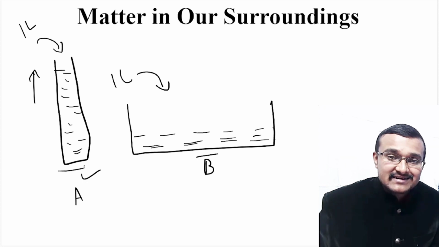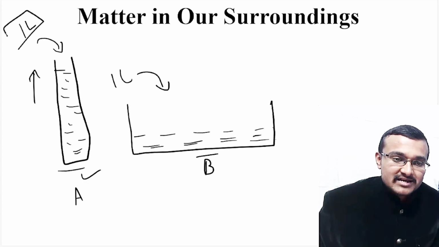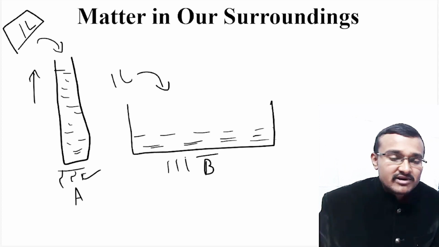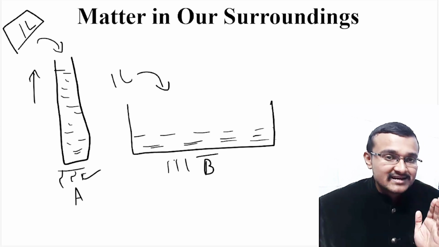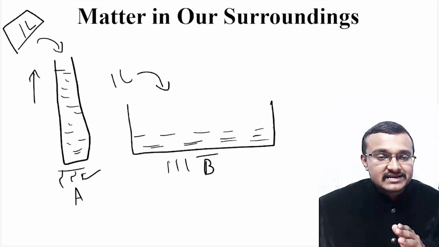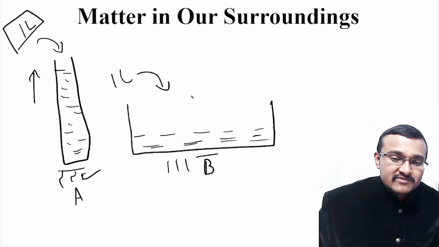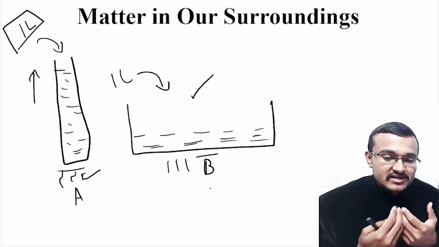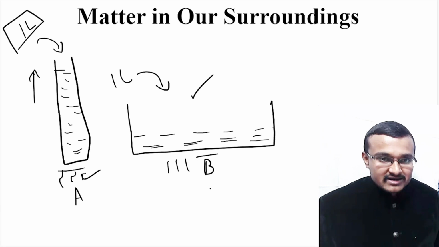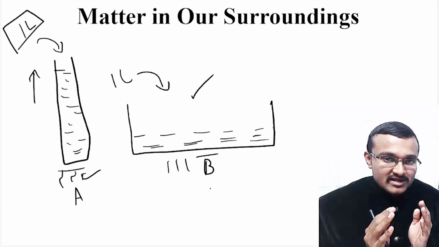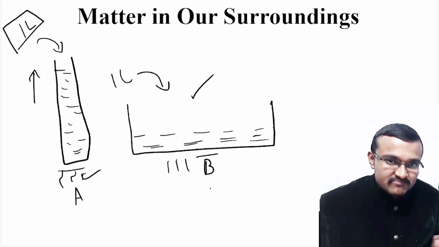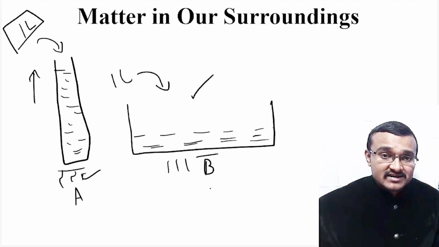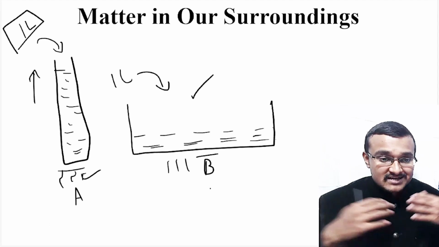The water in container A takes a lot of time to evaporate completely. Supply the same amount of heat energy to both containers. Even after supplying the same amount of heat energy to 1 liter of water in container A and 1 liter of water in container B, container B water will evaporate faster because of the increase in surface area. So if you keep the same amount of water in a bigger container and in a smaller container, and supply the same amount of heat energy, the water in the bigger container will evaporate much faster because the surface area is increased.